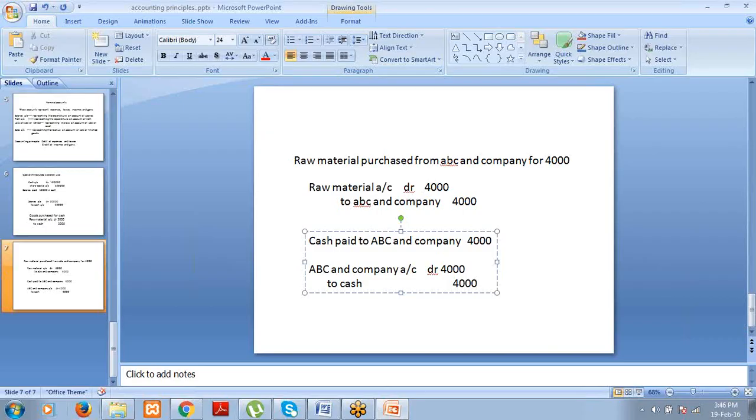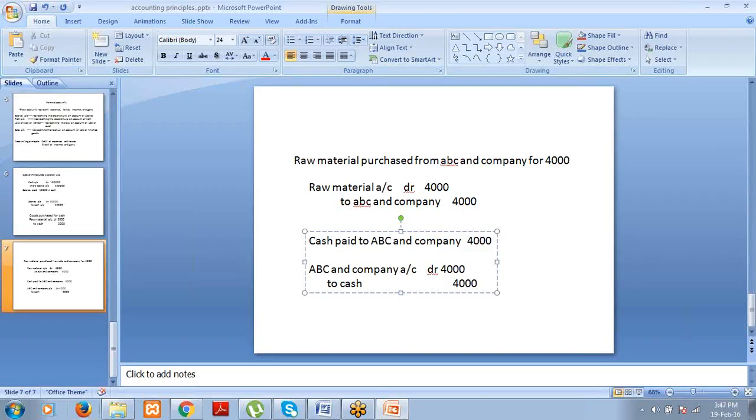Suppose you have issued the check from HSBC Bank. HSBC Bank is giving the payment to the ABC Company on your behalf. In this case, who is the giver? HSBC Bank. Then HSBC Bank is to be credited in the place of cash account.